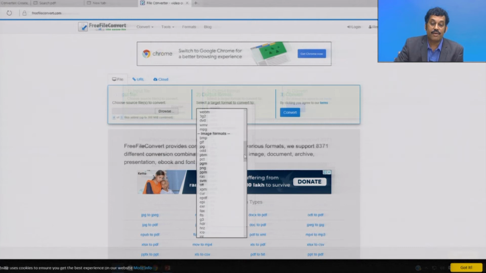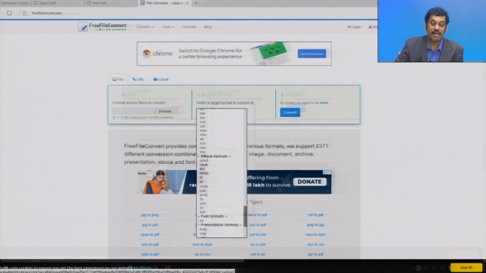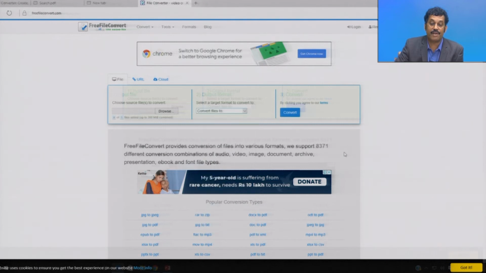You see, whatever file format your image file is in, you can convert the image file into these image file formats. Similarly, vector formats are available, many document formats are also available, then ebook formats are also available. Then some fonts also you can convert. PPT we are widely using. These are all the PowerPoint presentation formats. From any PowerPoint presentation format, you can change the file into this.